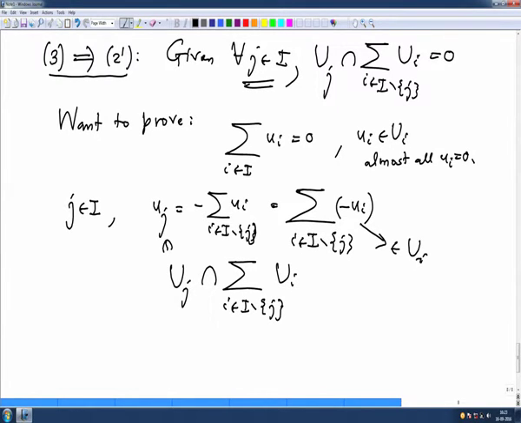But we are given that for each j this intersection is 0, by the 3 assumption. So uj must be 0, and that is true for all j. So that proves 3 implies 2 prime. So we have proved that to test whether some sum is direct or not, we have to test that for each subspace, the intersection with the remaining sum should be the 0 subspace. Okay, so we will stop and continue after the break.